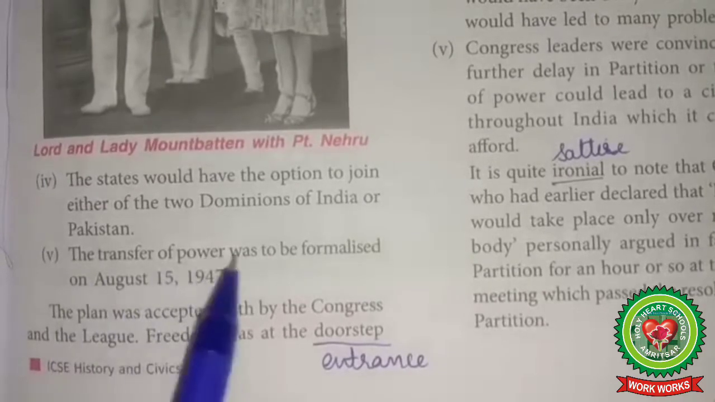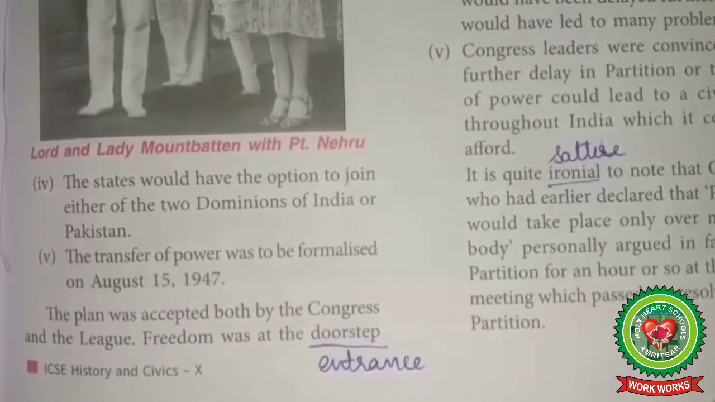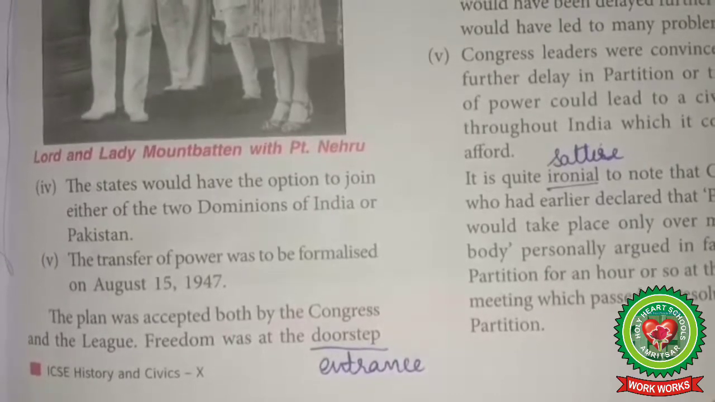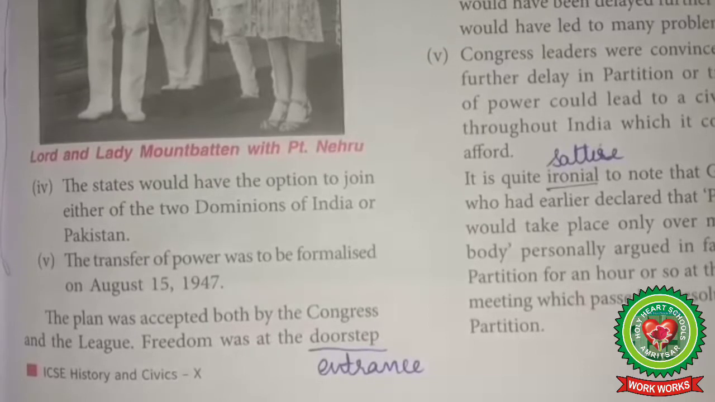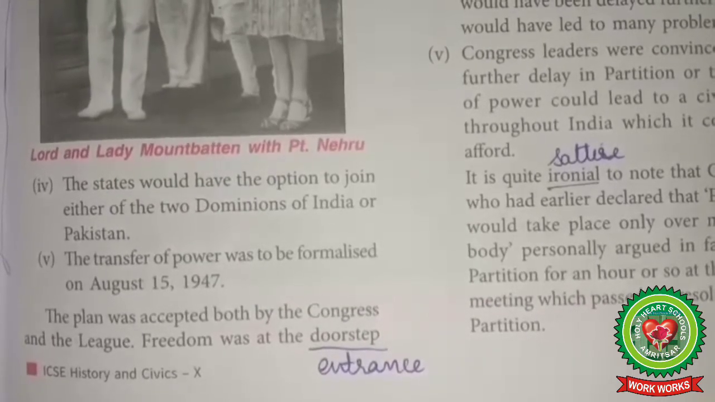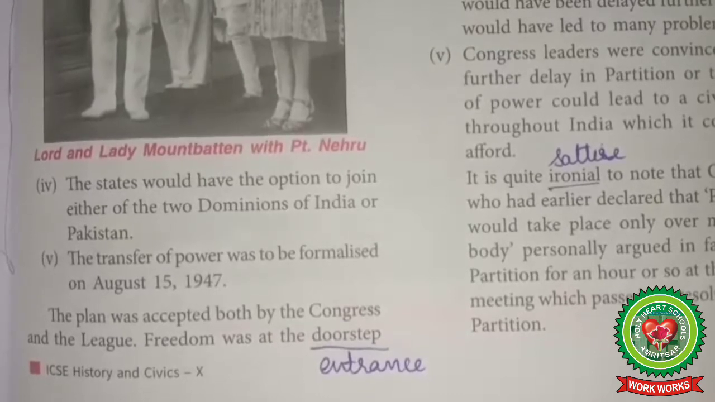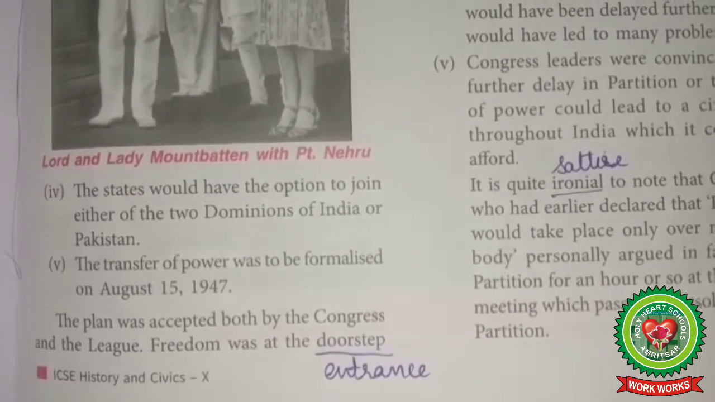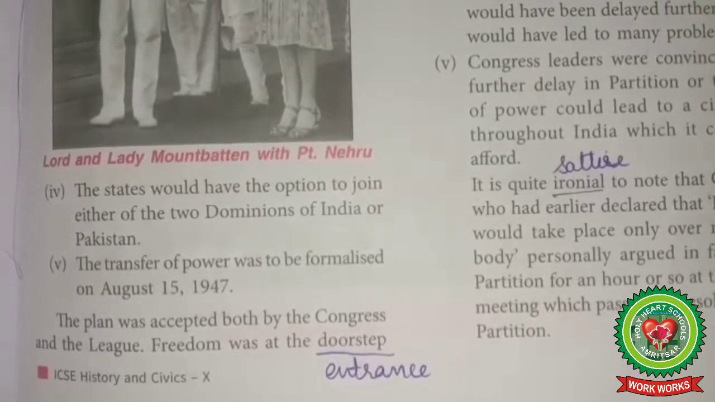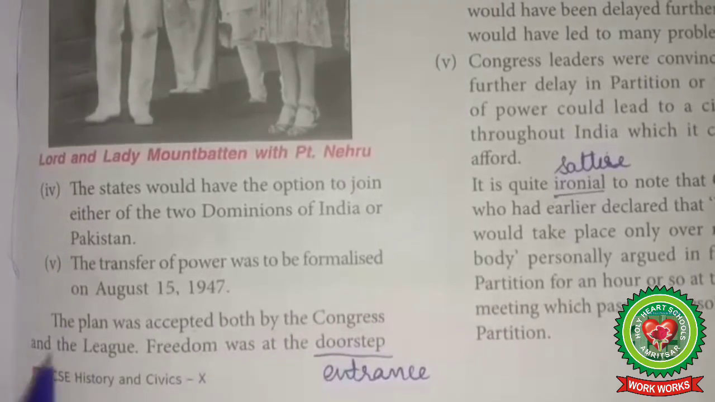The transfer of power was to be formalized on August 15, 1947. The plan ended with the declaration that the transfer of power would take place not in June 1948 but much earlier than that. The British Parliament would pass an act for the transfer of power before August 15, 1947. The plan was accepted both by the Congress and the League.